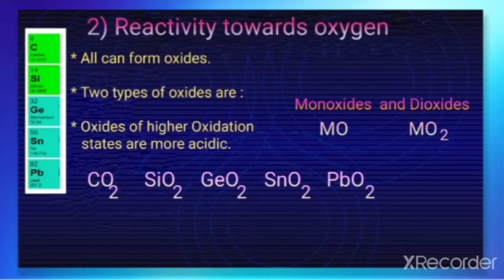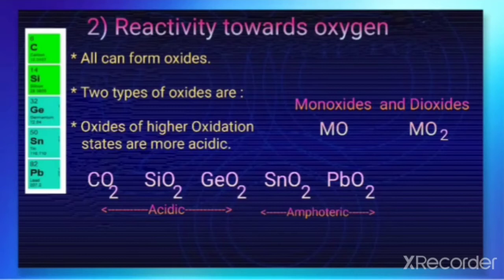When we compare them, the first three dioxides, CO2, SiO2 and GeO2, are acidic in nature. Then the other two are amphoteric in nature. That means the basic character is increasing from top to bottom, as we have learned, because the metallic character increases from top to bottom.